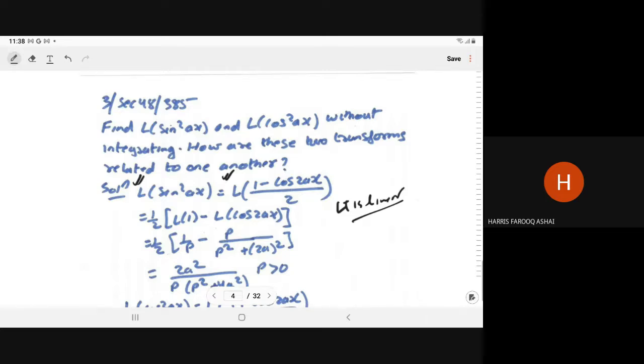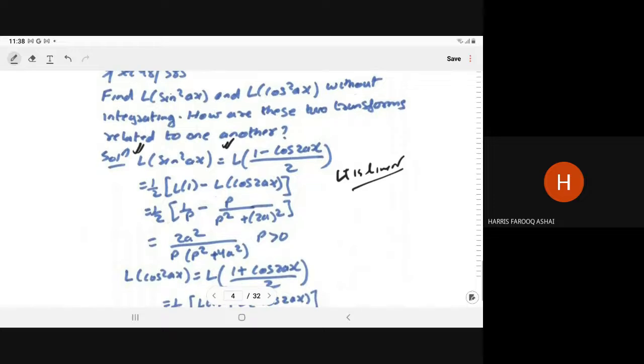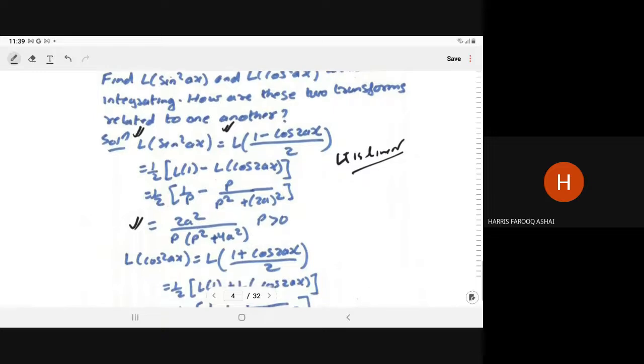And Laplace of 1, just now we have derived, is 1 upon p. And Laplace of the cos ax we have derived, right? So it is p upon p square plus a square. Instead of a, here we have 2a, so it will become p upon p square plus 2a square. So on taking the LCM, we have 2a square upon p into (p square plus 4a square). P must be greater than 0.